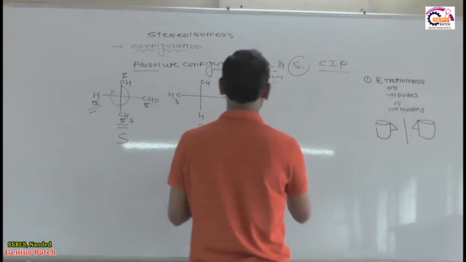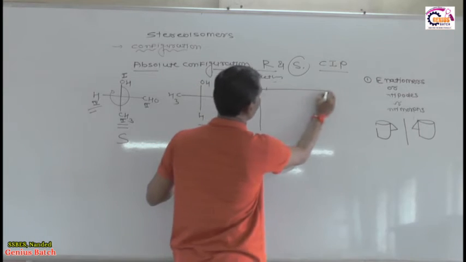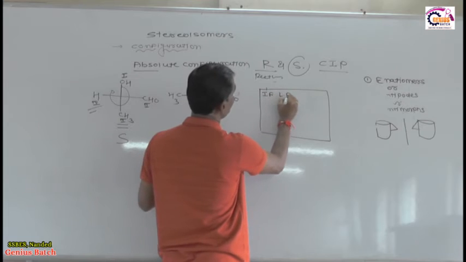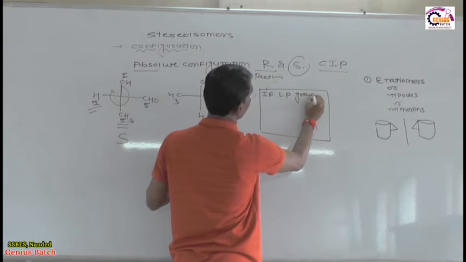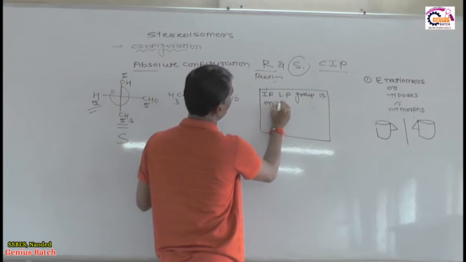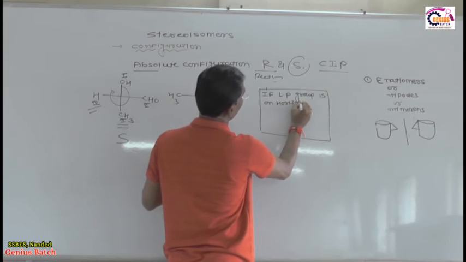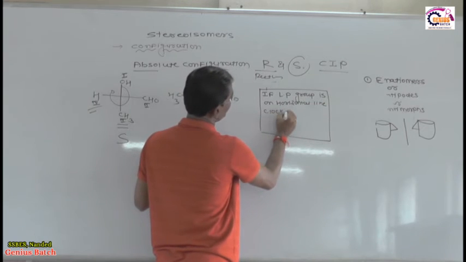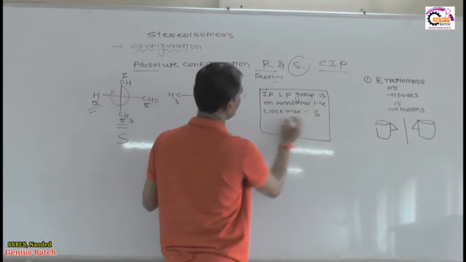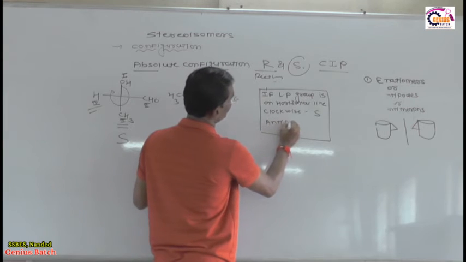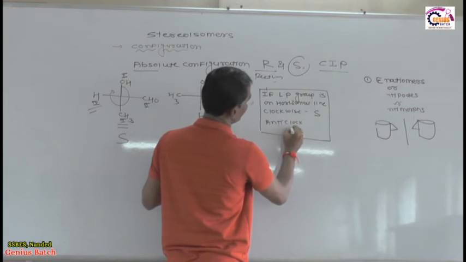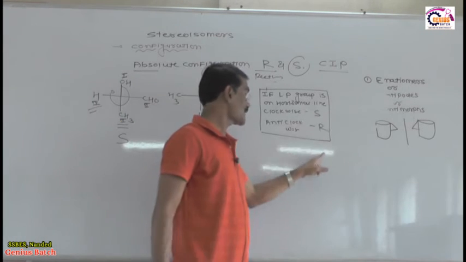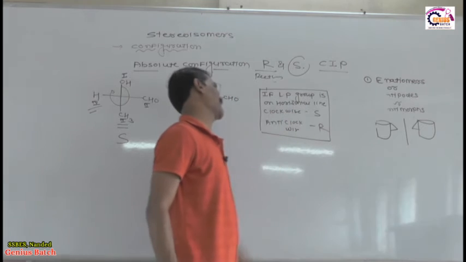See, listen very carefully, write this down. This is a very important box here. If the lowest priority group is on which line? Is on the horizontal line. Then clockwise is S, and anti-clockwise is R. Is it okay? When does this happen? If the lowest priority group is on the horizontal line.